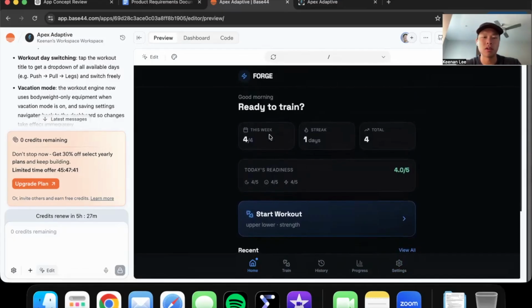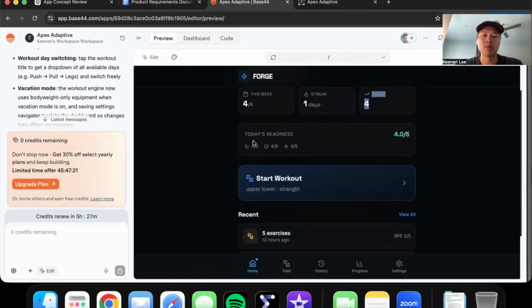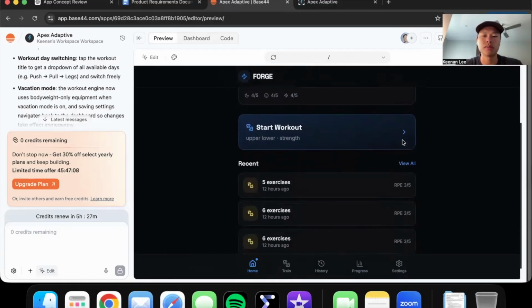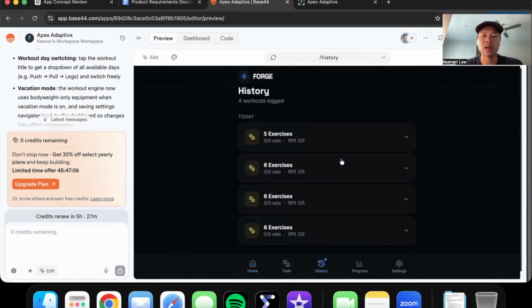I've been already playing around with this, so it already said that I completed all 4 workouts. But this is the home page. So how many workouts, because I chose a 4-day split, I completed 4 out of 4. What's my streak? I've been doing this for 1 day, so it says 1 day. And then I'm not sure what this means. Who knows? Maybe we'll figure it out together. And then readiness. So before each workout, it will ask you basically how well you slept, what's your mood, and what's your energy. Give me these little icons here. So I just put 4 out of 5, 4 out of 5, 4 out of 5, average it out, 4 out of 5.